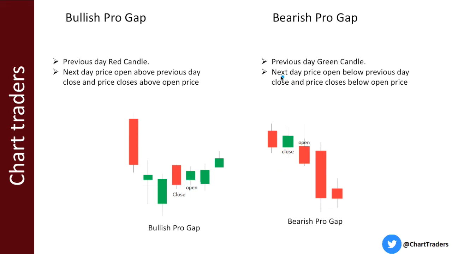Same way, the bearish pro gap. When the previous day is a green candle and the next day the price opens below the previous day close, it will close below the previous day close and below the open price. So this will act as a bullish pro gap, and this will act as a bearish pro gap. Now let's find out the bullish pro gap and bearish pro gap on a chart.